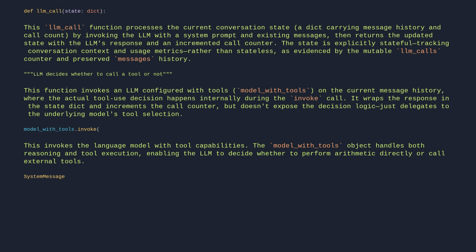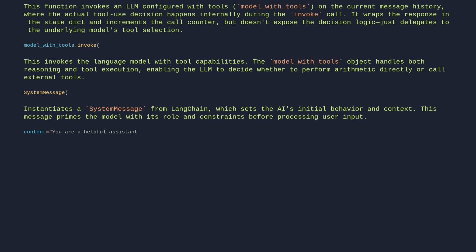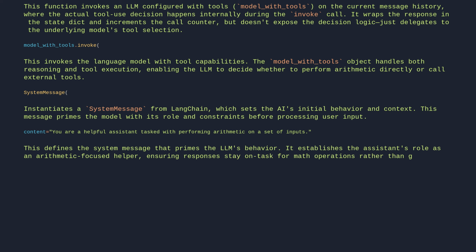SystemMessage. Instantiates a SystemMessage from LangChain, which sets the AI's initial behavior and context. This message primes the model with its role and constraints before processing user input. content equals, "You are a helpful assistant tasked with performing arithmetic on a set of inputs." This defines the system message that primes the LLM's behavior. It establishes the assistant's role as an arithmetic-focused helper, ensuring responses stay on task for math operations rather than general conversation.